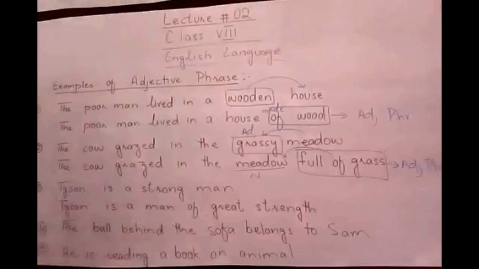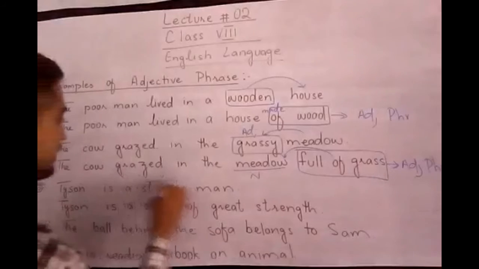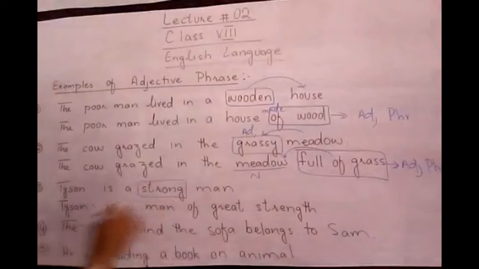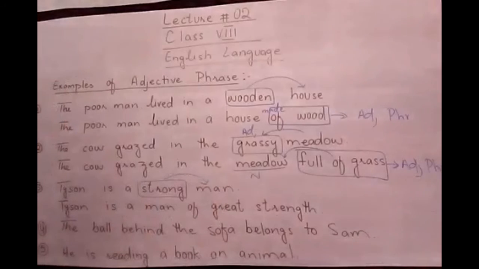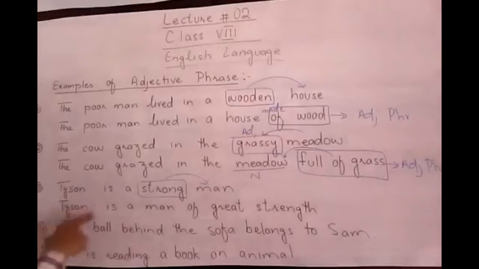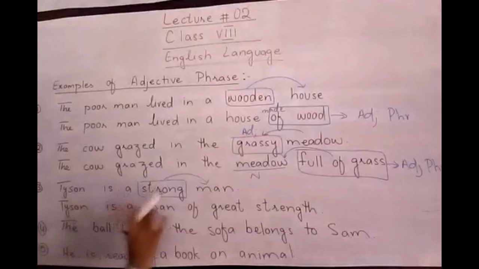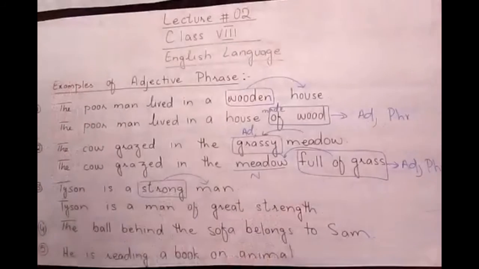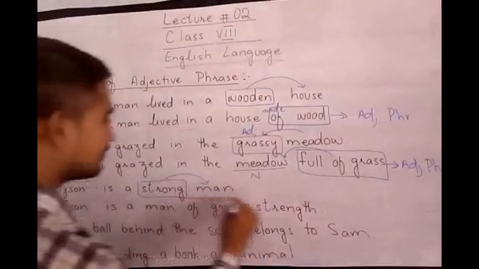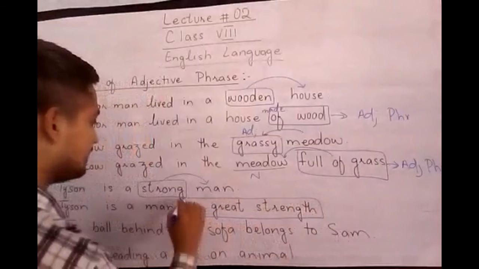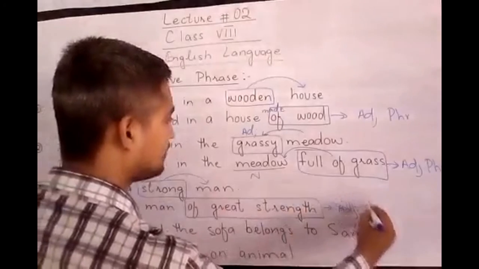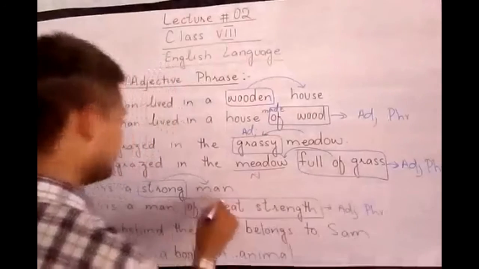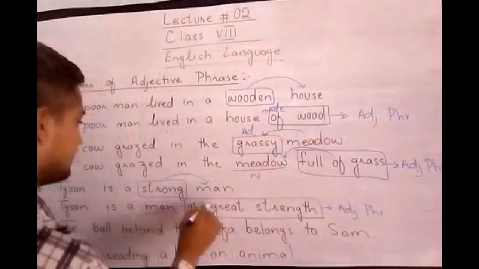Okay students, now look at the third example. Tyson is a strong man. Strong is an adjective and it modifies man. But in the second example, Tyson is a man of great strength. So this of great strength is an adjective phrase, which modifies man, this noun.